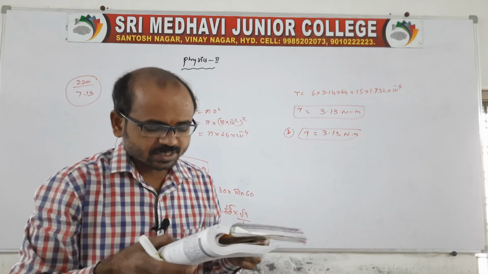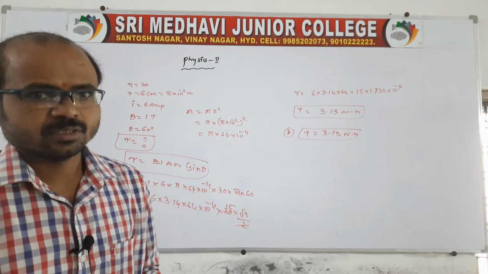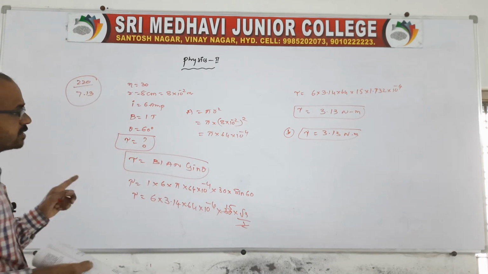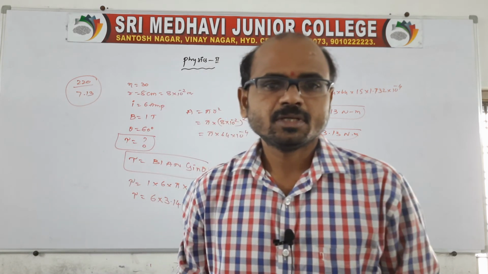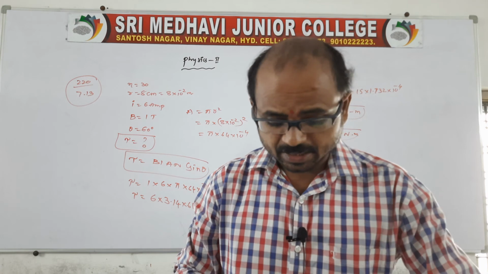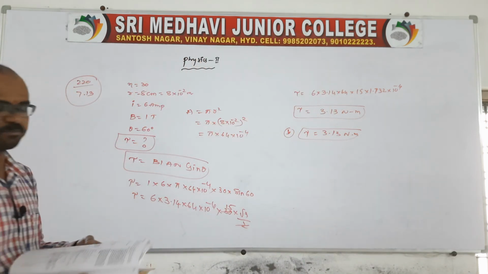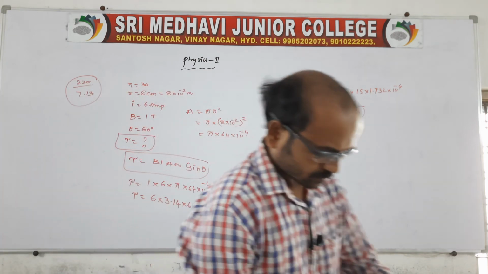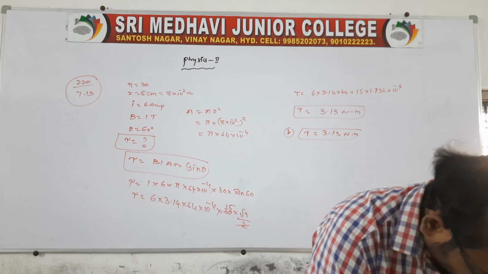If the shape of the coil changes and the area remains constant, then the torque remains unchanged. If the area changes, then the torque may change, but here the area remains the same. So the answer will be the same. This is one question related to torque.